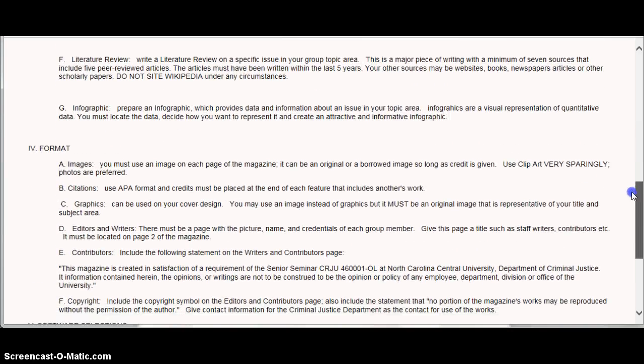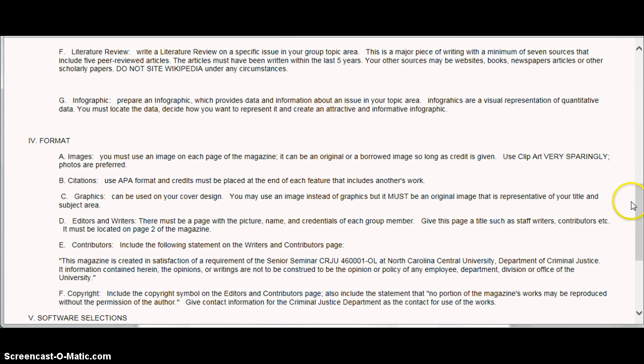Now, the format for your magazine is very, very specific. You receive points for each one of these components, so make sure that you include them. You must have images on every page of the magazine. Use clip art very sparingly. You should take your own photos, or if you use someone else's photos, some of them require that you ask permission in advance, and in all circumstances you must give credit. All citations must be in proper APA format.